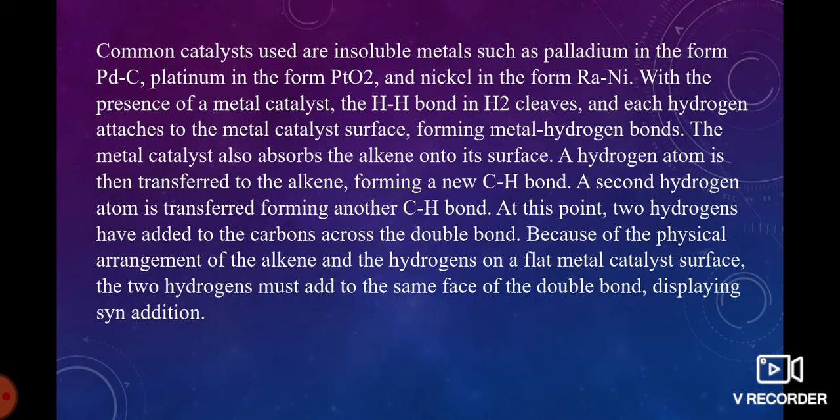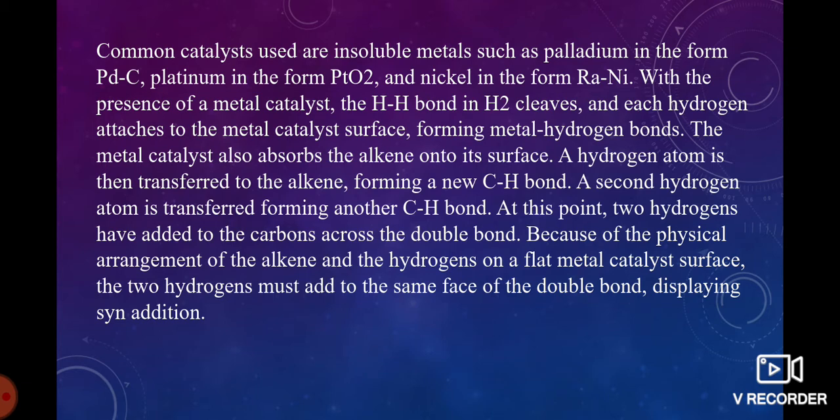We are using many catalysts. Mostly used are insoluble metals such as palladium in the form of Pd/C, platinum in the form of PtO2, and nickel in the form of Raney nickel. In the presence of a metal catalyst, the hydrogen-hydrogen bond in H2 cleaves and each hydrogen attaches to the metal catalyst surface, forming metal-hydrogen bonds. The metal catalyst also adsorbs the alkene onto its surface.